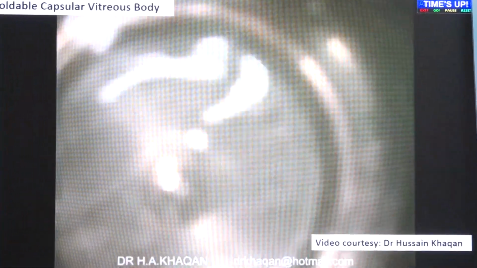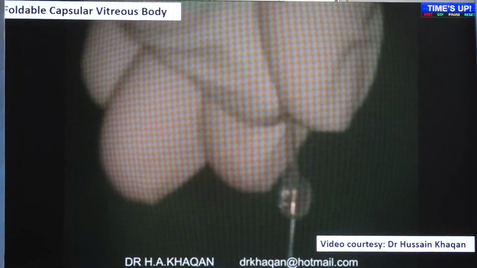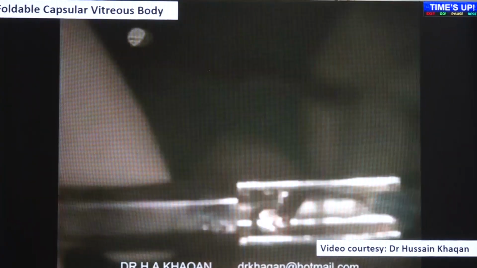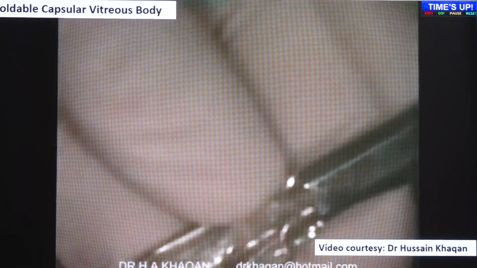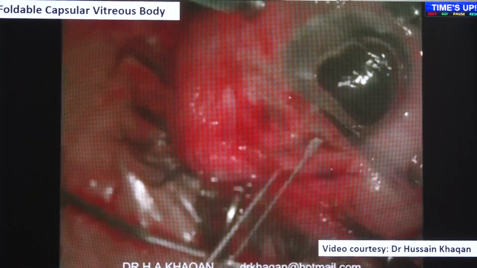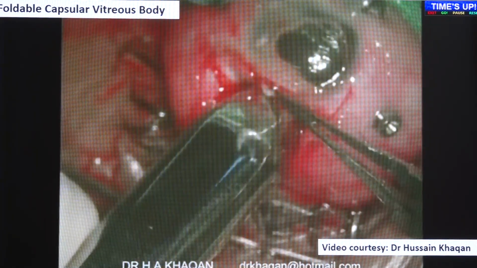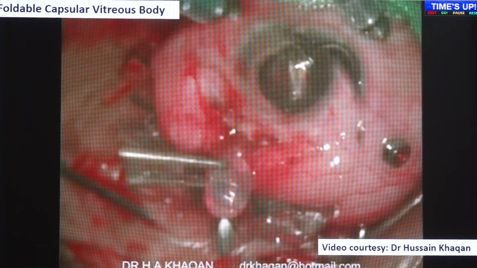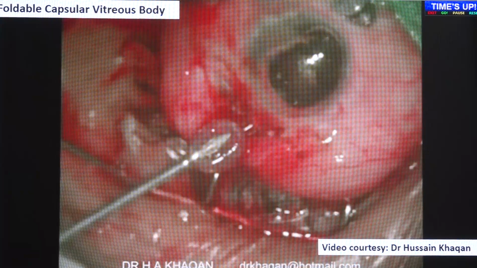After checking any leakage underwater, the foldable capsular vitreous body is deflated and folded. It is put into a dedicated FCVB injector. A sclerotomy is done to inject the foldable capsular vitreous body into the vitreous cavity. This is done in all gone cases to prevent phthisis bulbi. The FCVB drain tube is secured with Ethibond suture. The silicone oil is injected into the capsule via a drain valve.